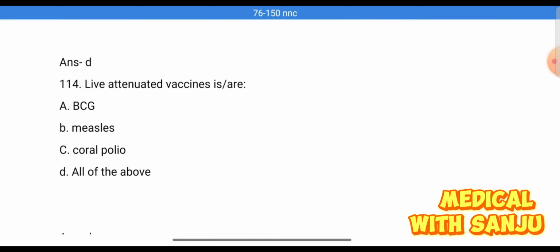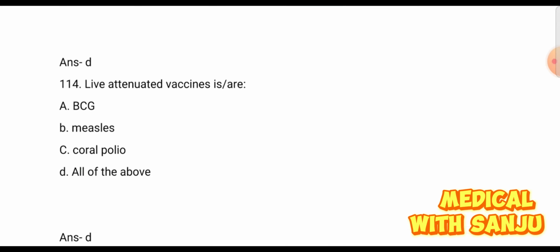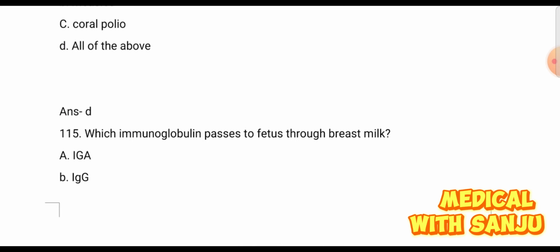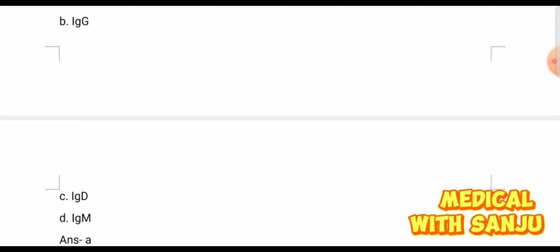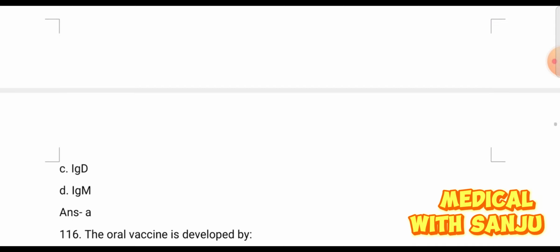These all are the live attenuated vaccine. Question number 115. Which immunoglobulins passes to fetus through breast milk? Option A IgA, option B IgG, option C IgD, and option D IgM. IgA is the right answer.